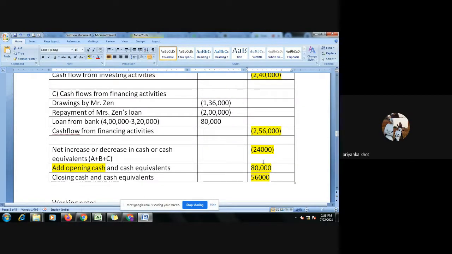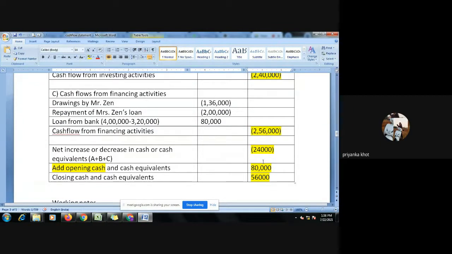Ma'am, one small request. Could you please mention which terms come under operating, investing, and financing activities in that sheet? It's better for us to easily understand and segregate what will come in financing and all. In operating activities, we just mention current assets and current liabilities. Current assets and current liabilities come under operating.